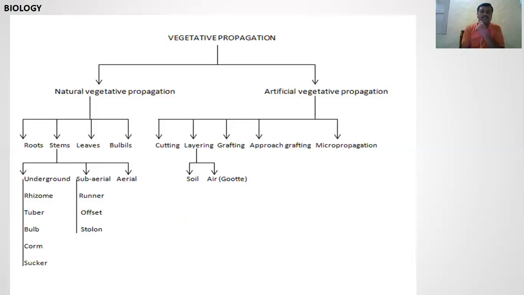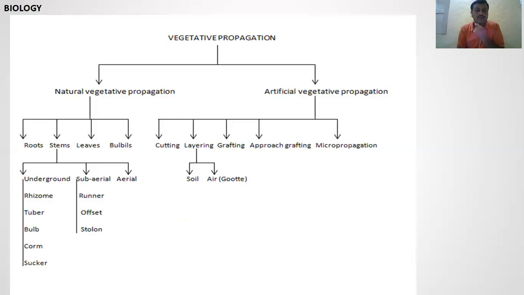And last is the corm. It is an unbranched, thick, condensed main axis with a large amount of food storage. The small buds develop, sprout out and develop new offspring. It is also natural vegetative propagation. Example, Amorphophallus and crocus are examples of corm.